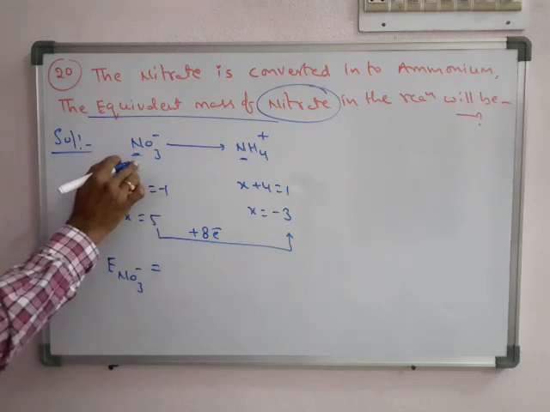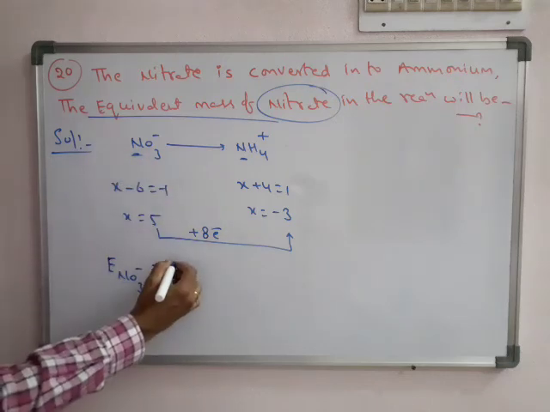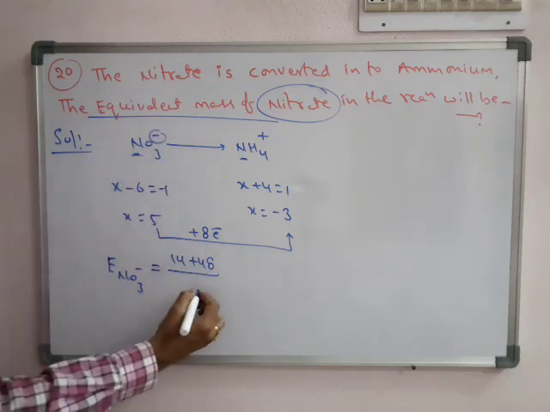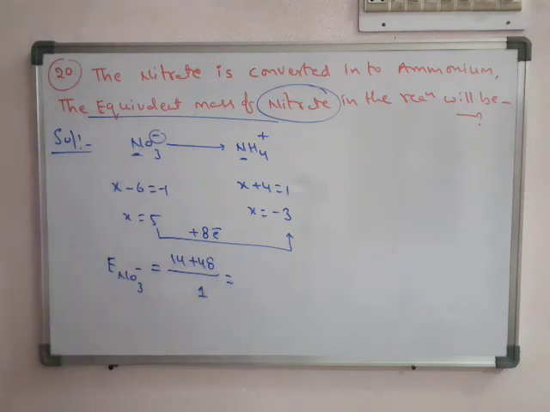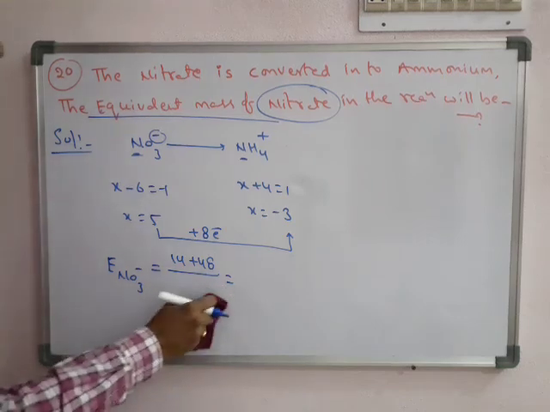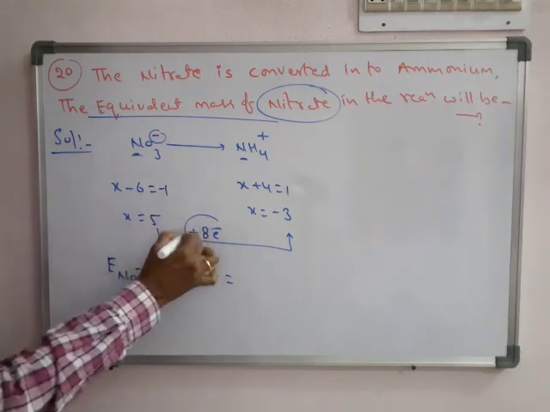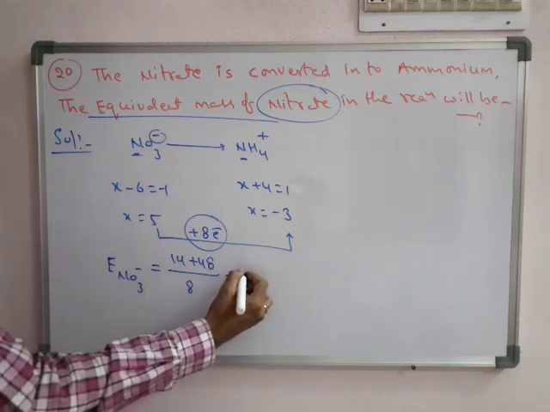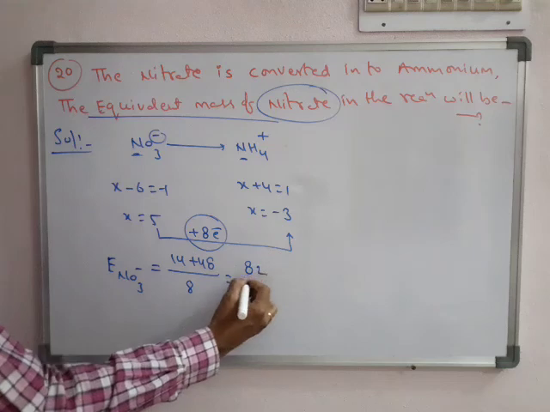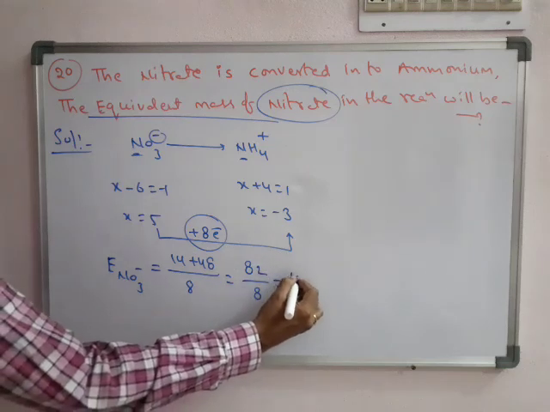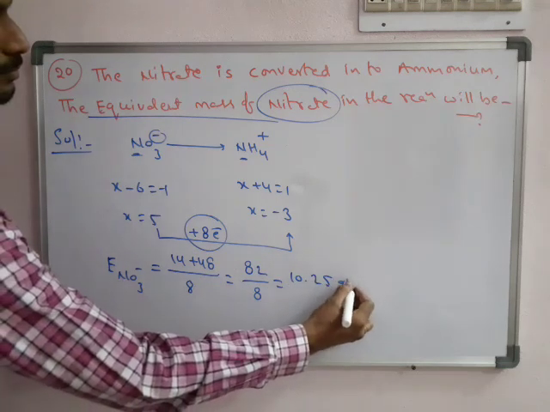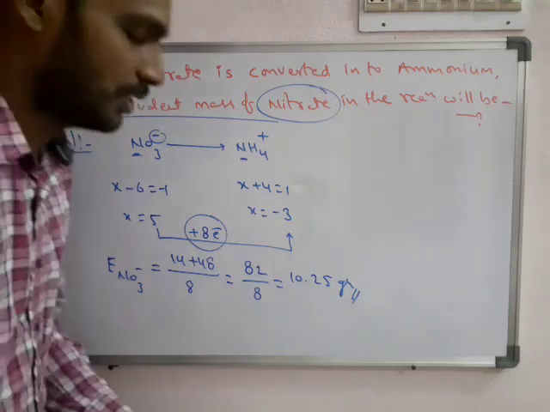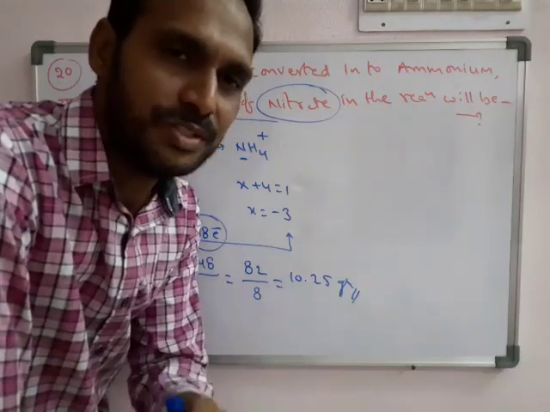So the equivalent weight of nitrate, NO3 minus, with nitrogen 14, what is the charge? Minus 1, only 1. Sorry, here we need to compare the number of electrons transferred, so that is 8 electrons. Okay, so the answer is 10.25 grams.